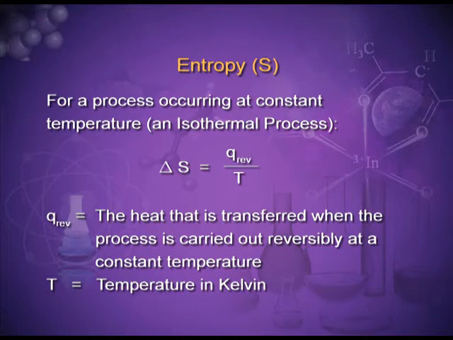Mathematically, entropy is equal to Q reversible upon T, where Q is the heat absorbed by the system. When a system absorbs heat, the motion of the molecules increases and hence the randomness also increases. But it also matters at what temperature the heat is absorbed. When the temperature at which the heat is absorbed is low, then randomness is more, and when the temperature at which heat is absorbed is high, then randomness or entropy is less.